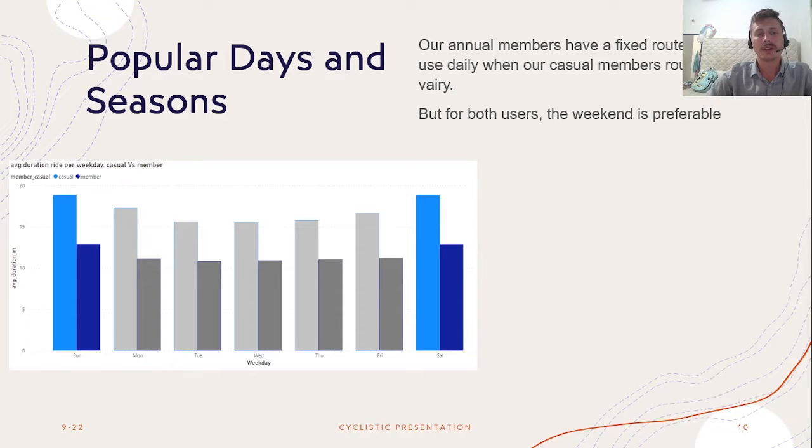If we zoom out and look at the week, we can see that for both customers, annual and casual, it is the weekends that are most popular. If you look at the average duration, you can see that for the annual members, it is most likely the same. It is a fixed duration, whereas the casual most likely vary.